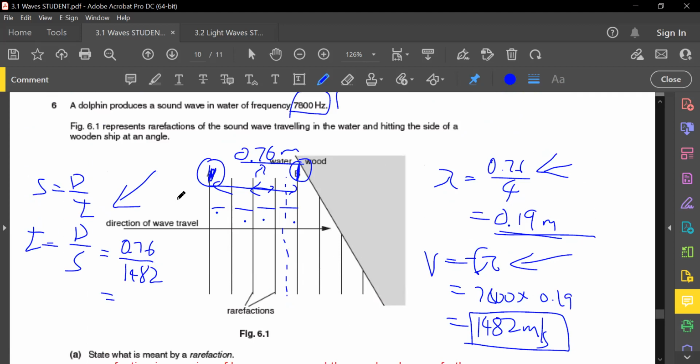Okay. Anyone confused with this part here? You understand? Which part did I lose you? 7,800. And the wavelength now, which is this one now.